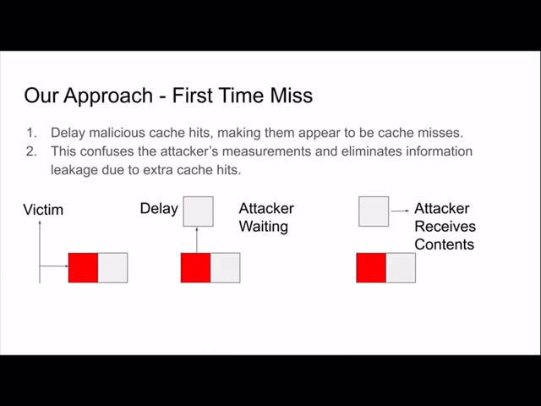So this confuses the attacker, because the timing is no longer reliable for the attacker to determine the position or what it accessed in order to get some information. So this is the basic approach, and this approach is nice because it has the same cache utilization as a normal cache, but it has some extra security benefits.